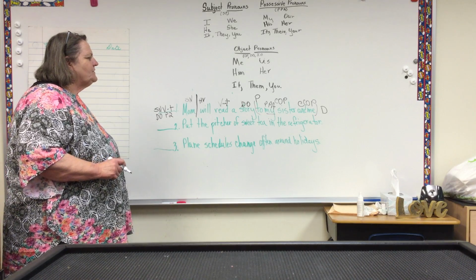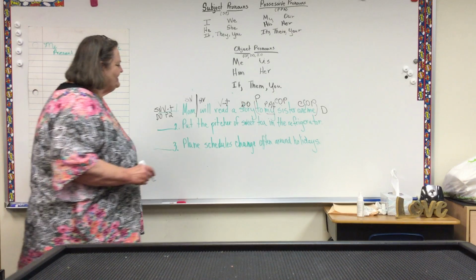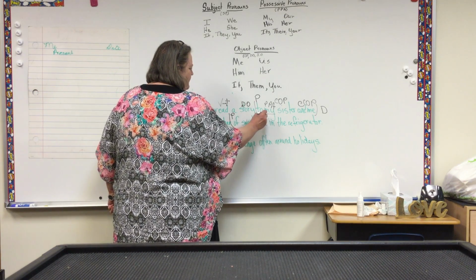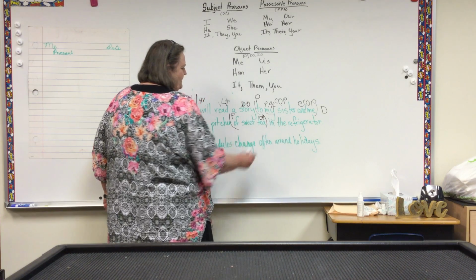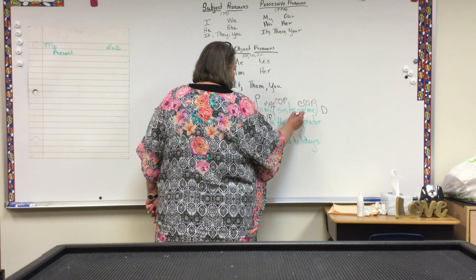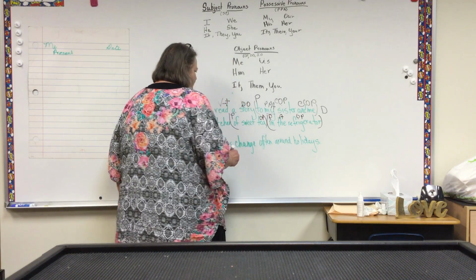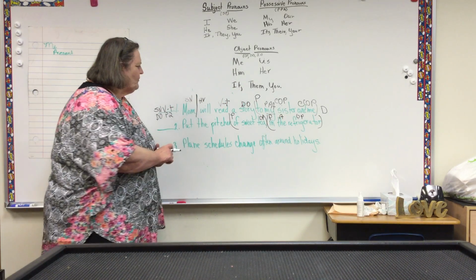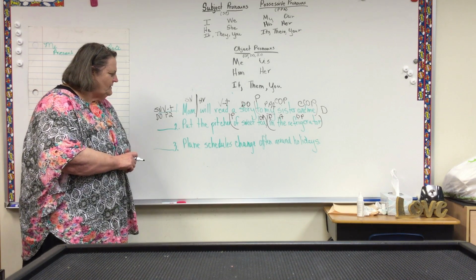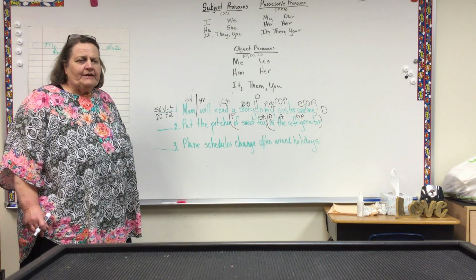Put the pitcher of sweet tea in the refrigerator. Let's look at this. I see of is a preposition of what? Sweet tea. Object of the preposition. In is a preposition. In what? Refrigerator. Object of the preposition. The, article adjective. Okay, now we're ready to go. I don't see any other things. Okay. Put the pitcher of sweet tea in the refrigerator.